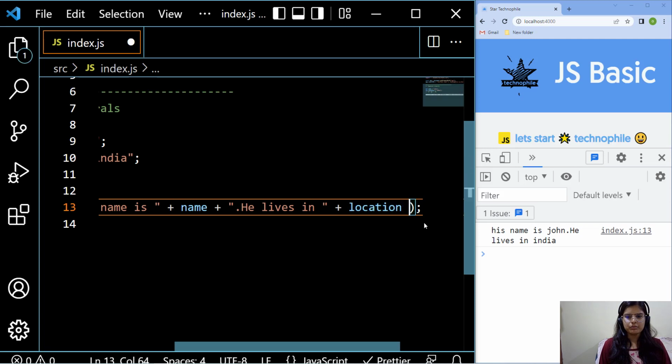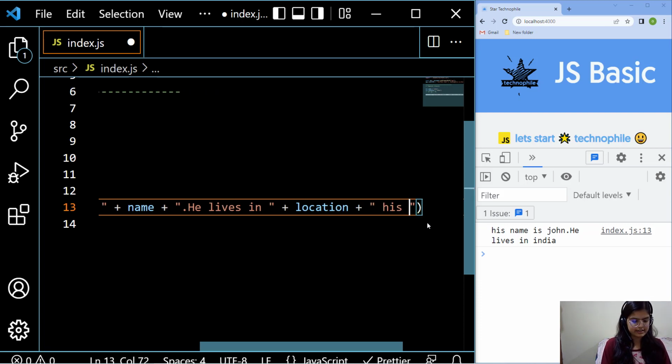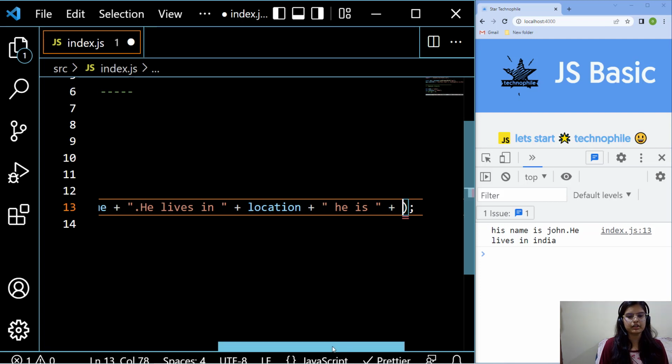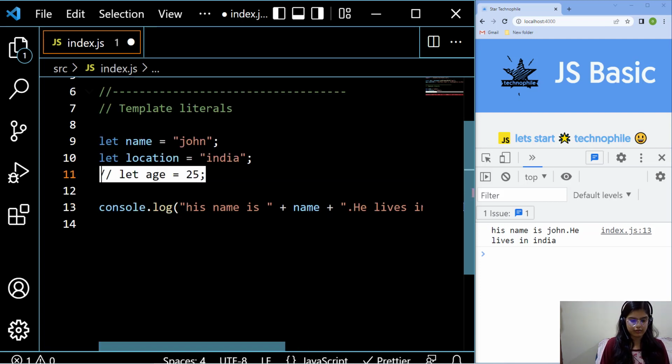Now I really want to give more description. Then I have to put again a concatenation operator, and I have to give like "he is", and again I have to put a concatenation operator, and the age variable I have already given.